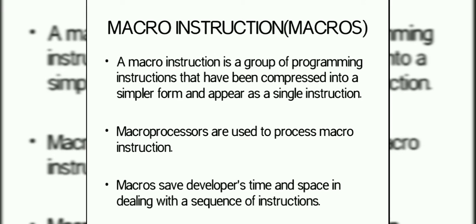To process macro instructions, most assemblers use preprocessors known as macroprocessors. It reduces the amount of repetitive coding and saves developers time and effort when dealing with a certain sequence of instructions. And they are called macros because a big block of code can be expanded from a small sequence of characters.